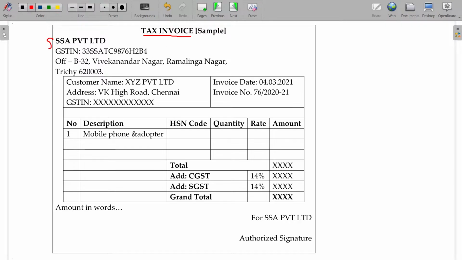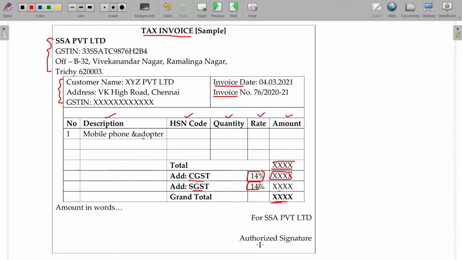And this is the supplier of the goods. This will be the recipient of goods. And you have the invoice date as well as invoice number. Apart from that, the description, mobile phone and adapter, you need to give the HSN code. Already I explained what is called HSN code and all the classification. How many quantities, what is the rate and what is the amount, total. With that, you need to add CGST rate as well as amount and SGST rate and amount, and you will get the grand total value here.